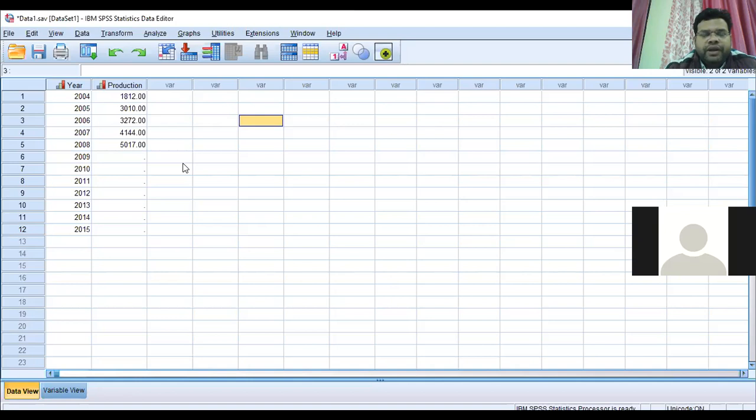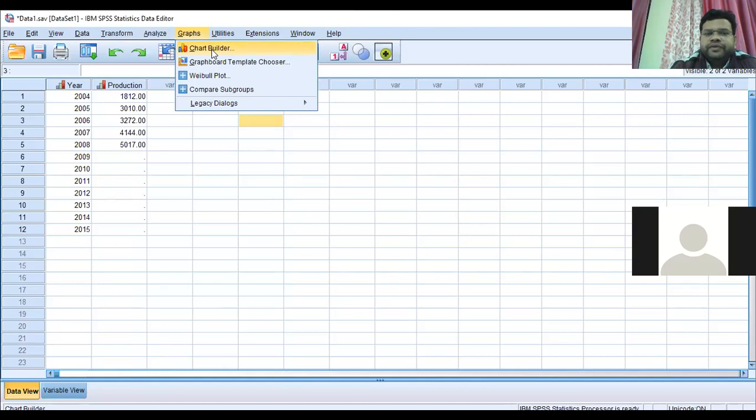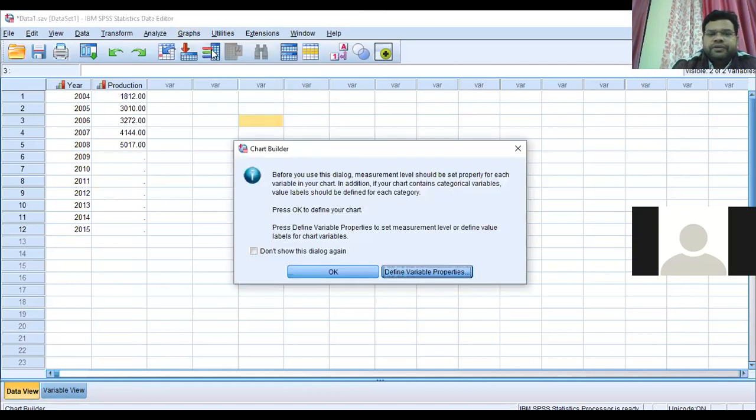So first of all, we put a graph to know the trend. In the dialog box, there are File, Edit, View, Data, Transform, Analyze, and Graph. Since we want to make a graph, we go for Graph, then Chart Builder. Sometimes a notification will appear about measurement level, and you have to click OK.